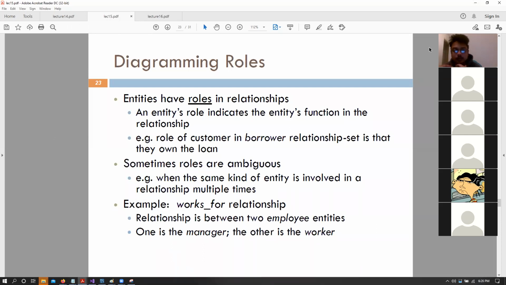But sometimes roles might be a bit more ambiguous, right? So we might not understand what that role is. And the best example for this would be the employee and manager representation, right? So let's say that we have a table of employee information, employee ID, employee name, and all of those things.